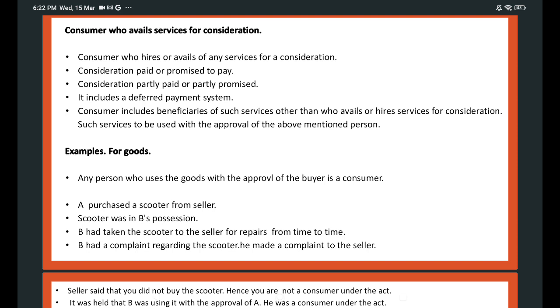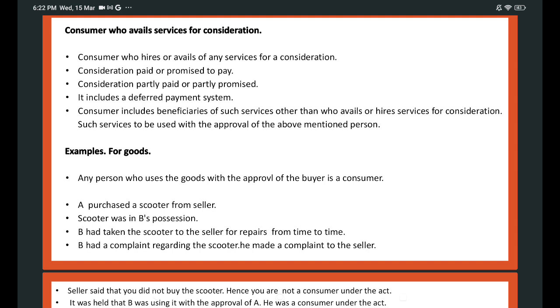So, consumer includes the beneficiary of services also, along with the person who hires the services for consideration. In addition to that, the beneficiaries are also consumers. Such services should be used with the approval of the person who availed the services. Now, we will take some examples of consumers. Any person who uses the goods with the approval of the buyer is a consumer.